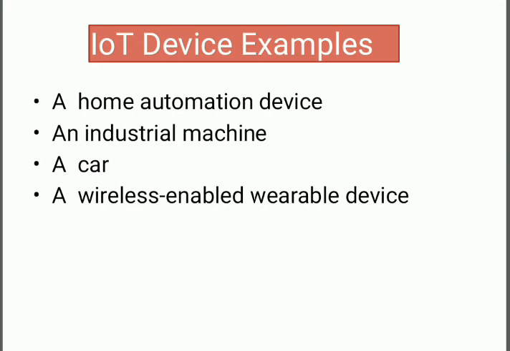And the last example. There are many examples, but some of them are listed here. The last example is a wireless-enabled wearable device. This device measures data about a person, such as the number of steps walked, and sends the data to a cloud-based service. So these are the IoT device examples. Now we'll see the basic building blocks of an IoT device.